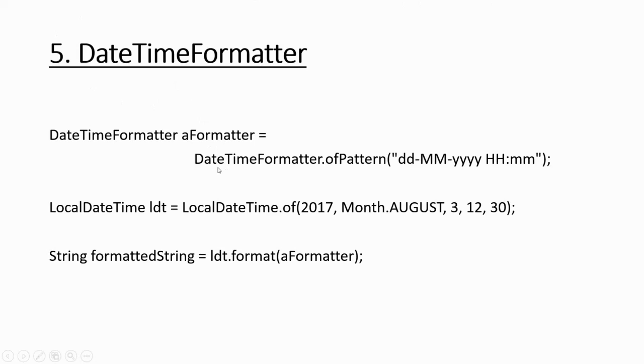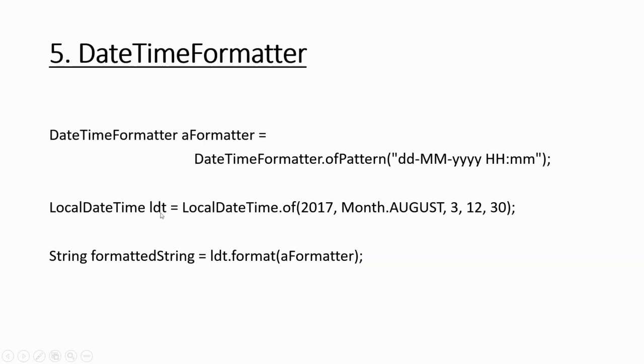Then if you give DateTimeFormatter.ofPattern with whichever pattern you need, you specify it as a string here. Then you have a LocalDateTime of any date, or you can even do LocalDateTime.now() here to get the current date time, and then what you do is format this date time using this formatter which has this pattern.